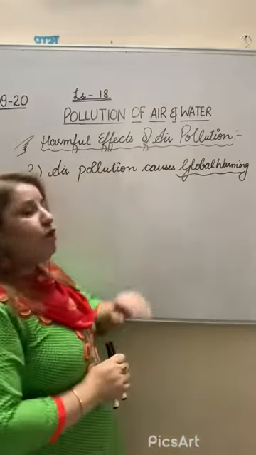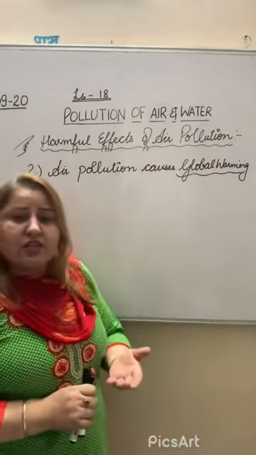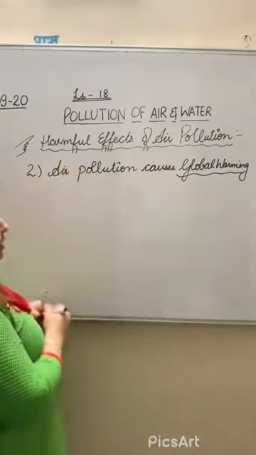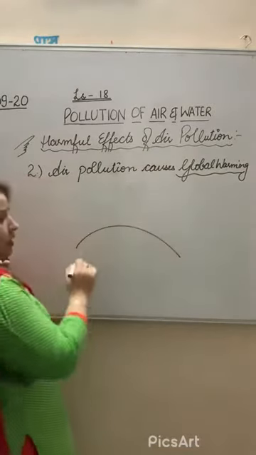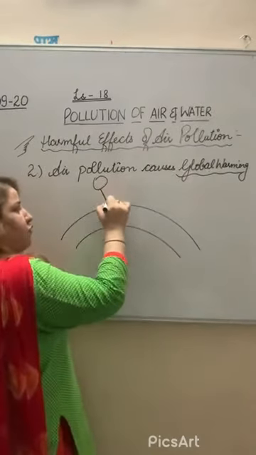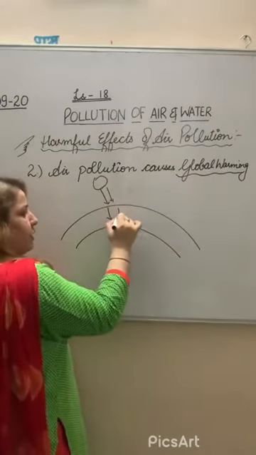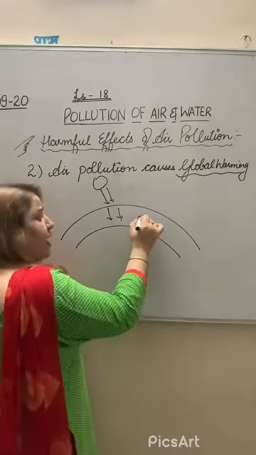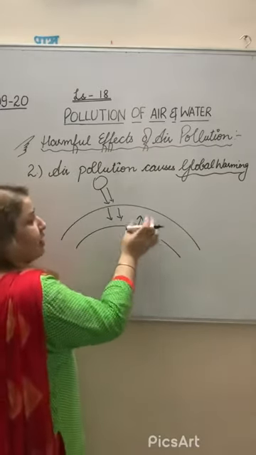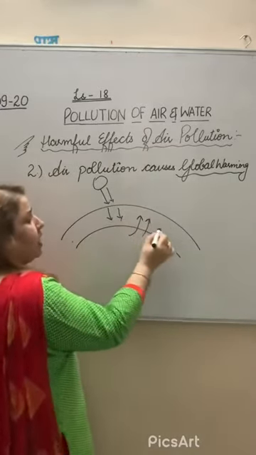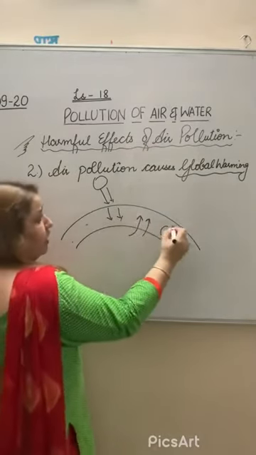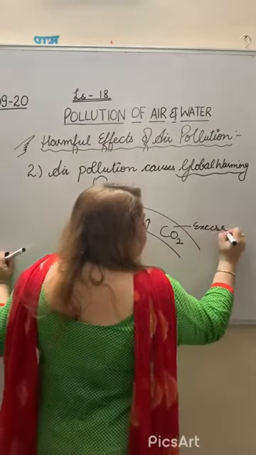But when there is an excess of these gases, they cause the greenhouse effect. Here I just want to tell you: suppose here is the Earth, and here is the Earth's atmosphere. When the sun rays fall on it, some of the rays reflect back. But when these rays reflect back, the carbon dioxide in the atmosphere traps them. Here it is, the excess of carbon dioxide.